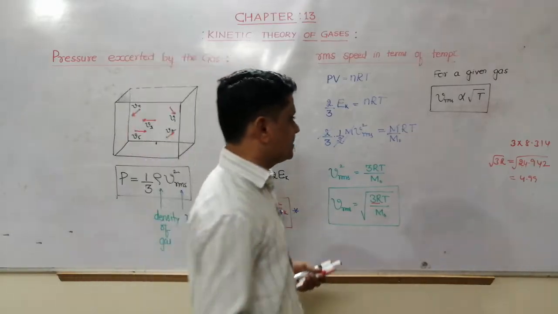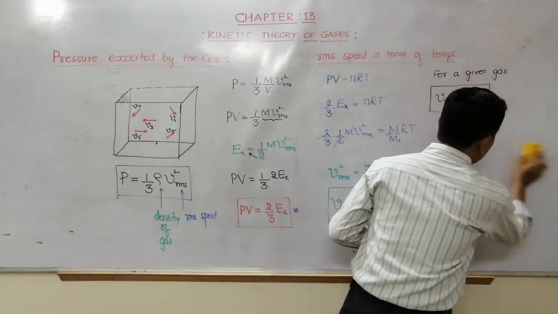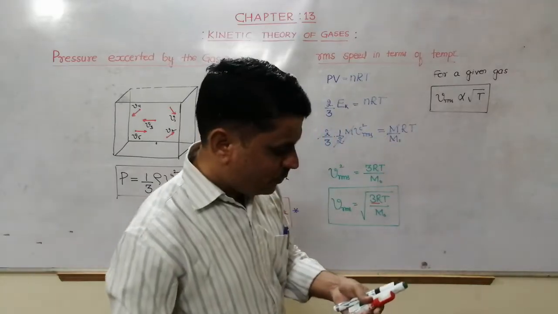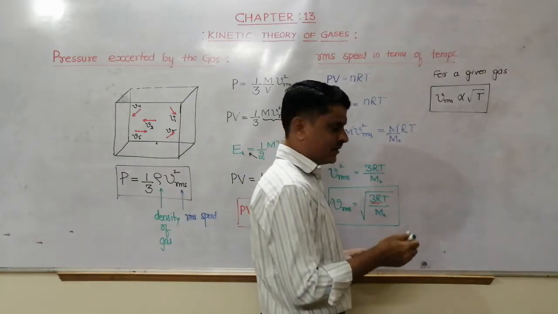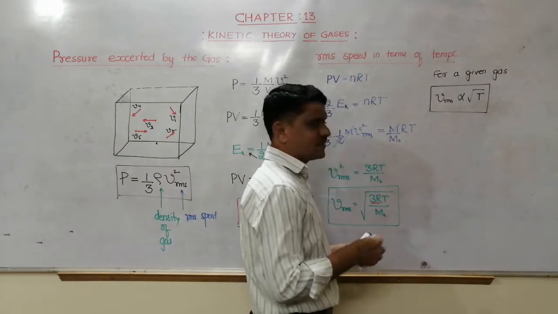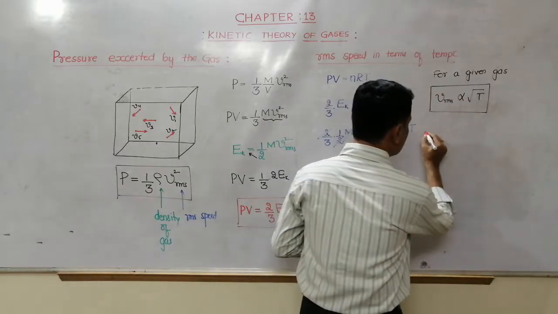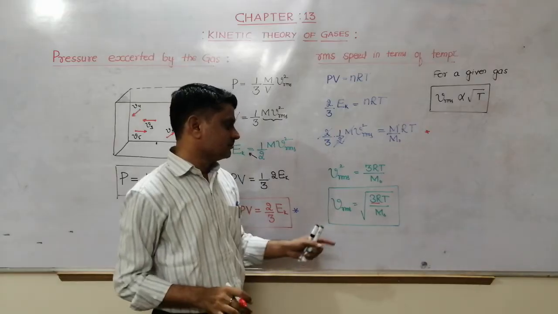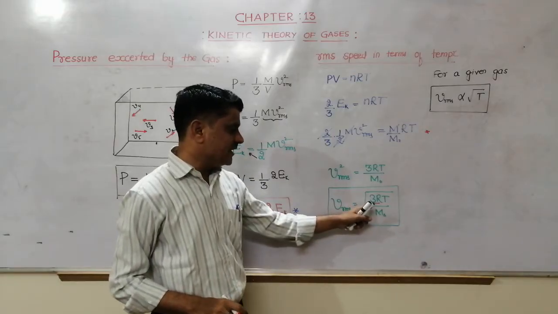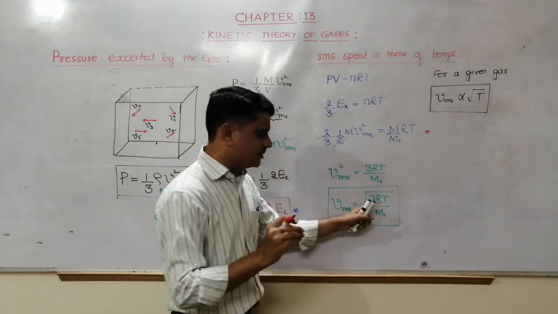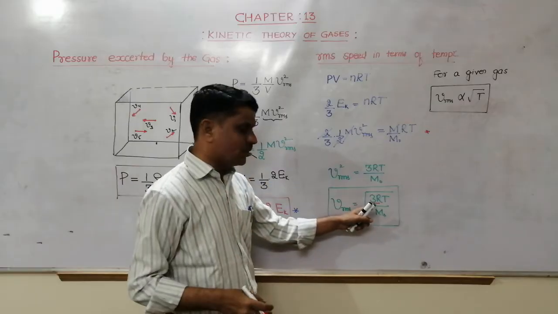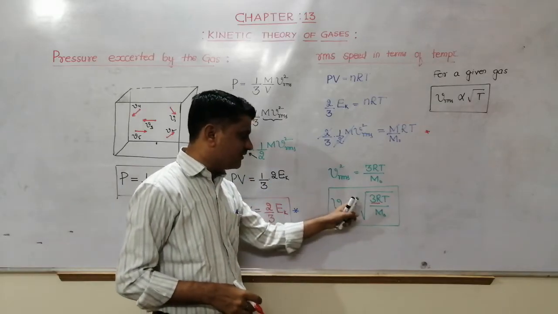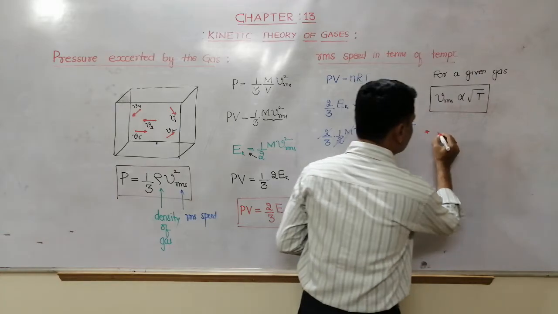For NEET and JEE, approximations are useful, because the options are a little far apart. So instead of 3R I can take 24.94, and taking the root gives 5.